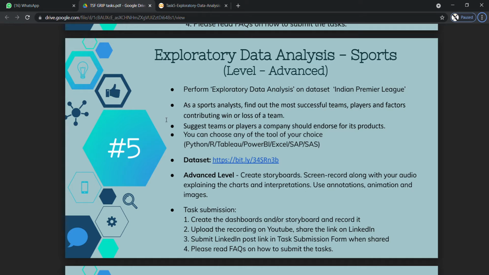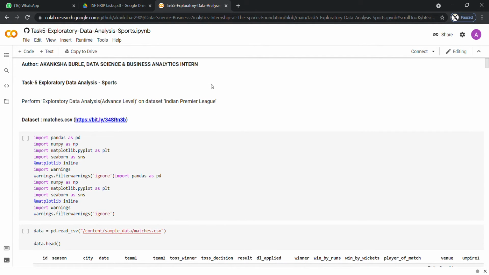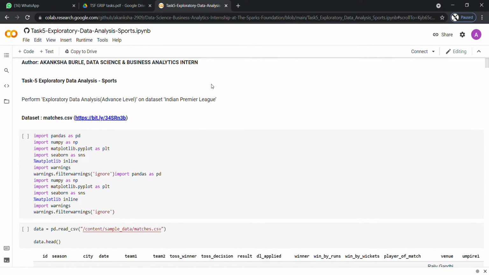Here, I will be explaining the exploratory data analysis on the sports dataset, which is the Indian Premier League dataset. The main highlight of this EDA is to perform the analysis on the IPL dataset. And also, as a sports analyst, they will be able to find the successful team, player and other facts which are contributing to the win or loss of the team, and also to suggest which team or player a company should be endorsing for its product.